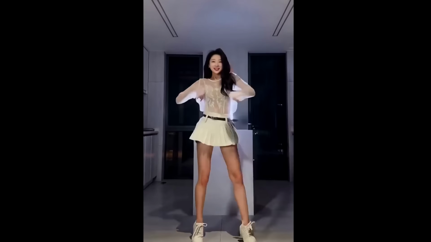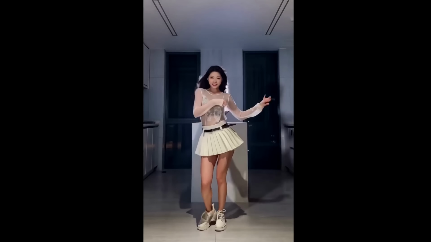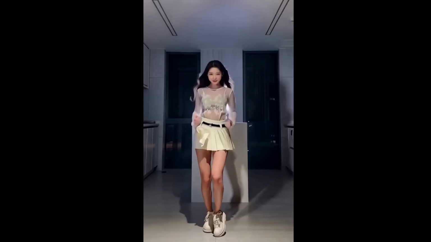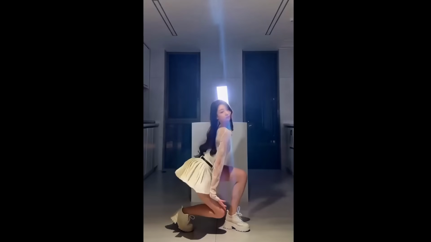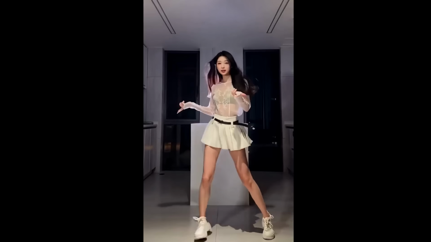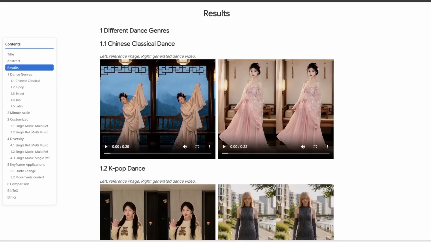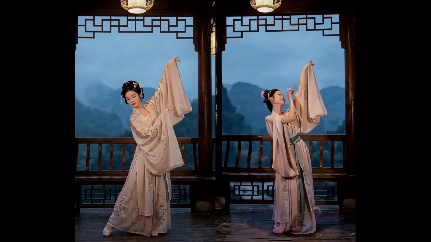Now the interesting thing here is that this doesn't take in the existing movements from a reference video, like other dance animation tools. Instead, this actually takes in music, and it can generate a video of any character dancing to the music. So here's just one example, and it can dance to a variety of different music genres. For example, here is Chinese classical dance.